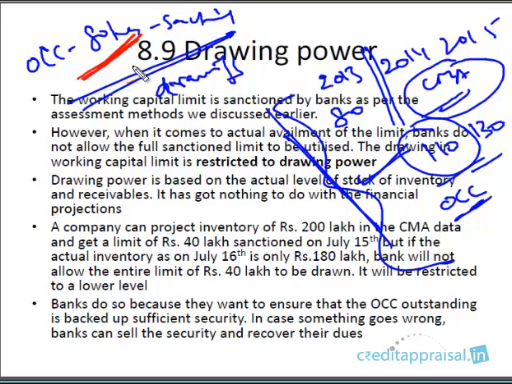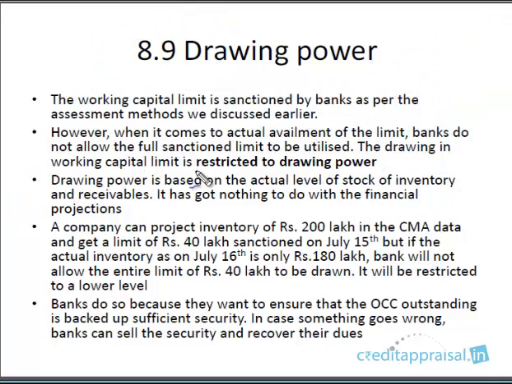But as on the date of the actual disbursement, when the company wants to draw some amount out of the CC account, banks will be calculating what is known as DP, drawing power. We'll see what drawing power is. So the drawing is restricted to drawing power. The working capital disbursement, when it comes to the actual drawal, will be restricted to the drawing power. So banks will ask the company to submit what is known as a stock statement. From the stock statement, DP is calculated. We'll see the calculation, but basically this is the method.